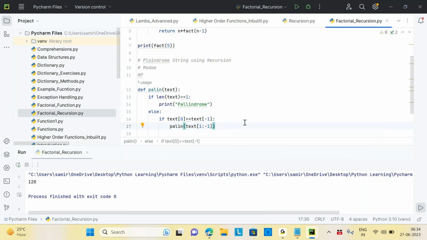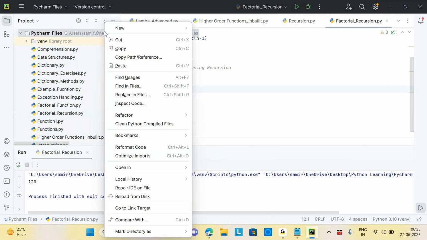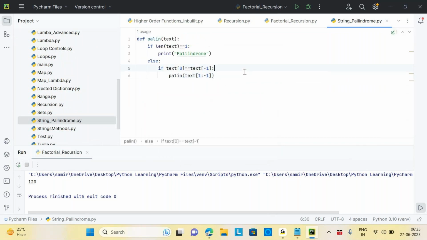So it will start from index 1 in a reverse way. Let's take this code to another file. Let's cut it here. String underscore palindrome. Let's run this.